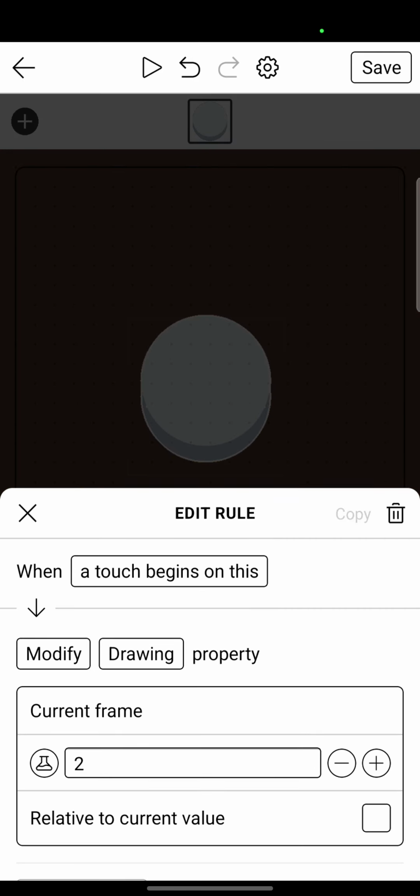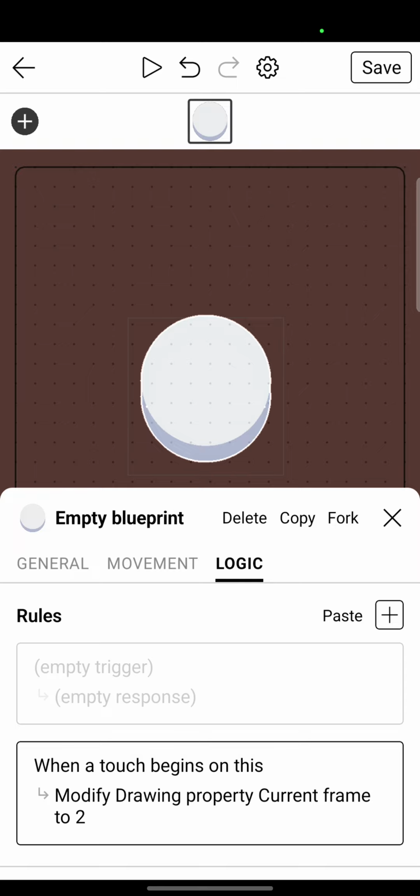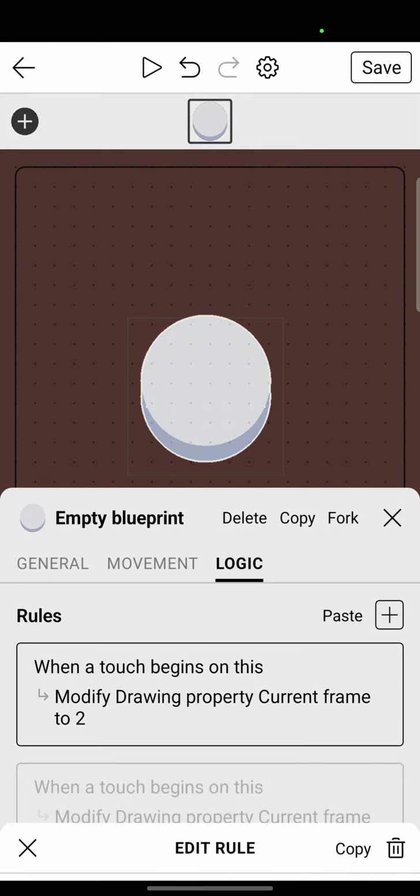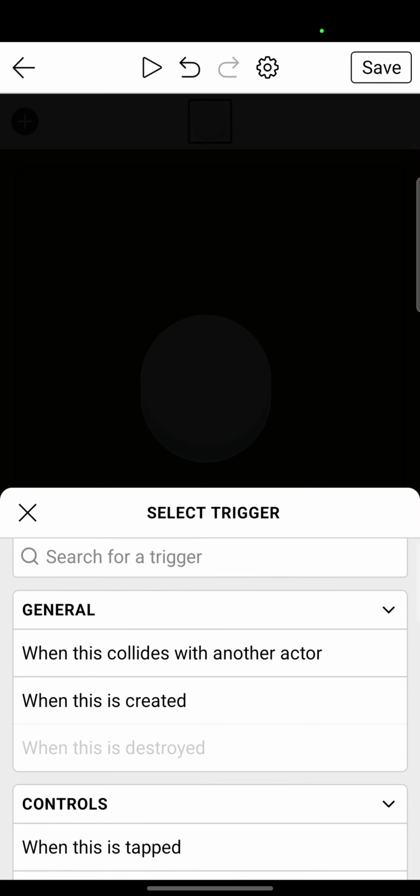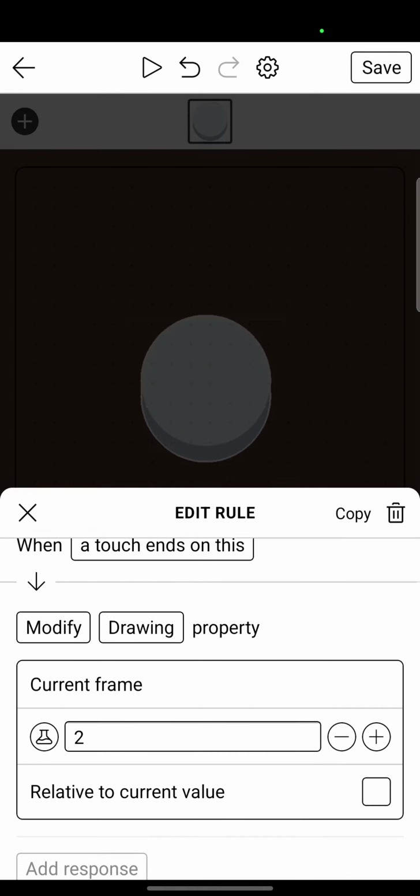Another one. So you just want to copy this and paste it on one of them. Touch end on this. Put it onto the first one. Now boom, you got a little button.